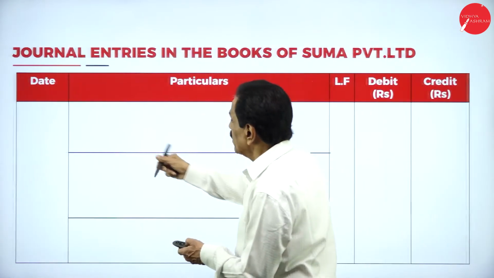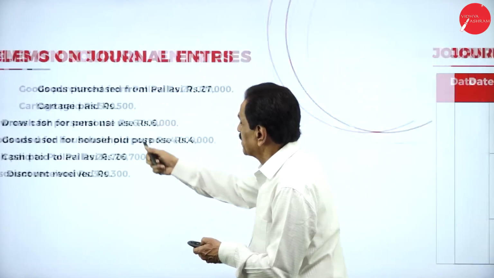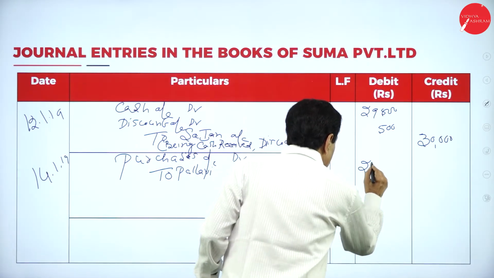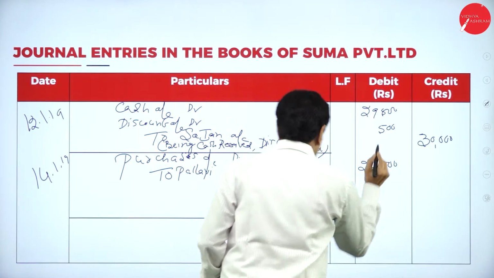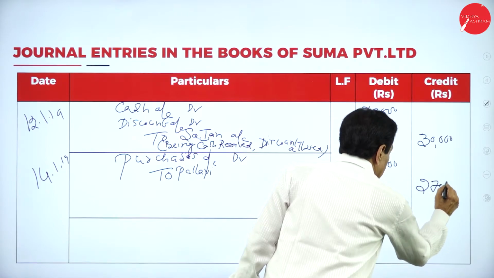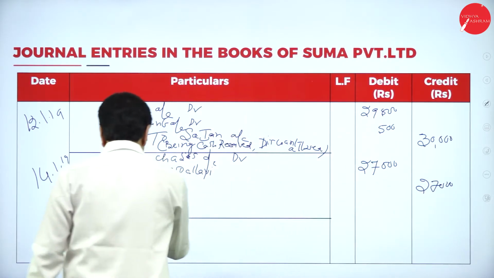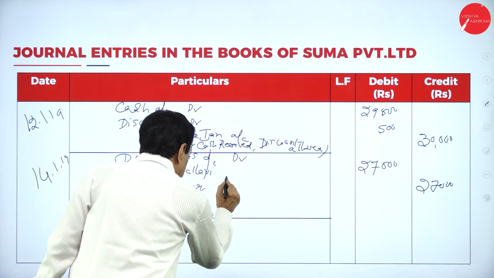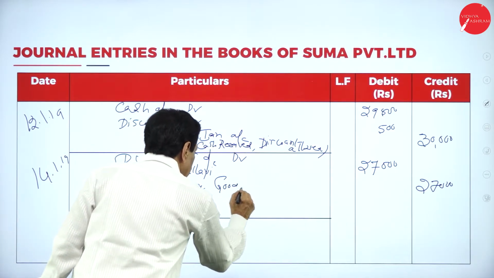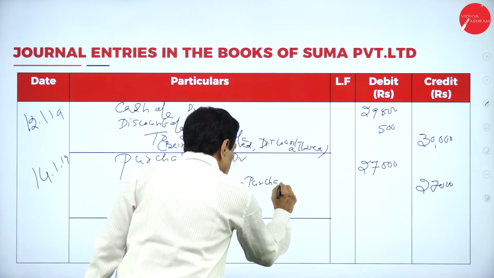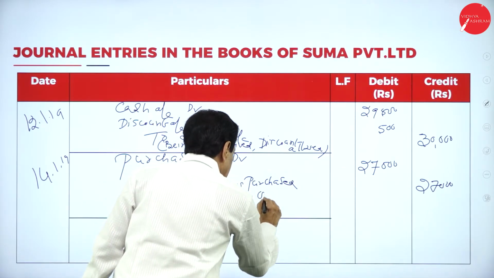See the amount on the 14th, that is 27,000. Being goods purchased on credit.